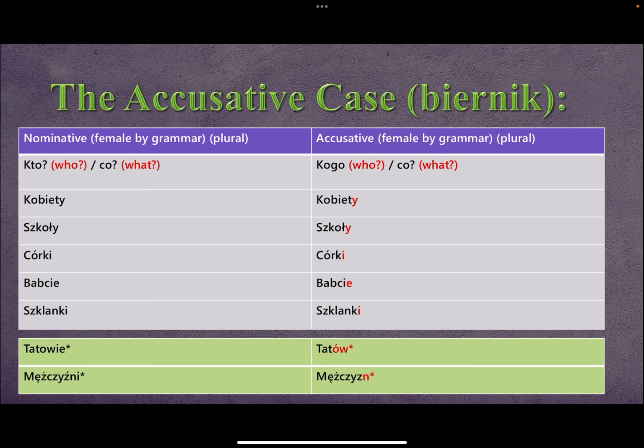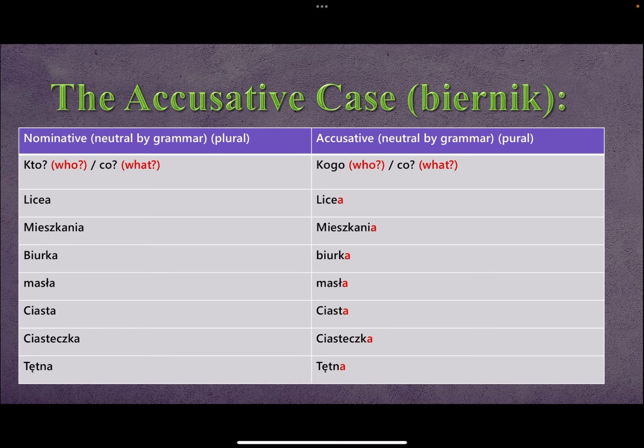So why? Because the female gender does not change. When we talk about tatowie, yes, and mężczyźni, these have to change. So tatów and mężczyzn, just memorize them. Even if you make mistakes in real life when you speak Polish, it's not a big deal. But for now, just do this. We'll understand it later in later videos.